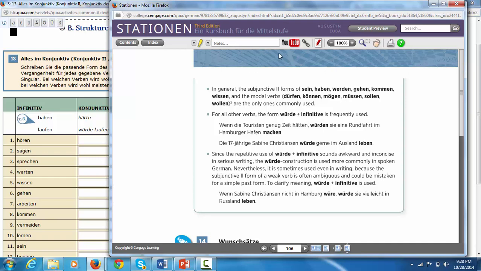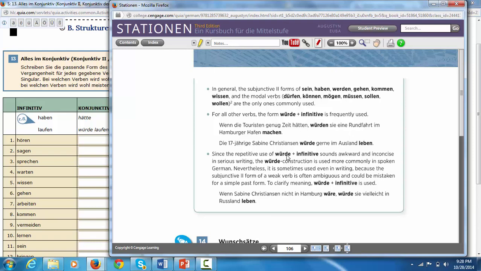And look at the top here. In general, the subjunctive 2 forms of sein, haben, werden, gehen, kommen, wissen, and the modal verbs, dürfen, können, mögen, müssen, sollen, wollen, are technically the most commonly used verbs in the subjunctive 2. So if you look at the chart on the previous page and you get to know those quite comfortably, you'll be just fine. Pretty much all other verbs, although they do have a subjunctive 2 form, it's quite common, especially in conversational German, to use the verb würde plus the infinitive.